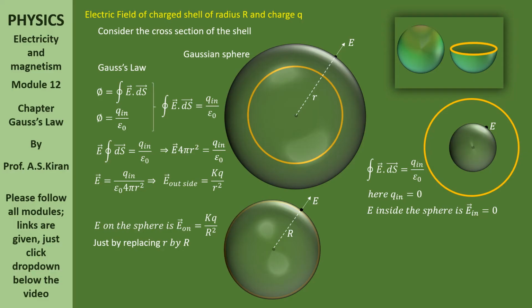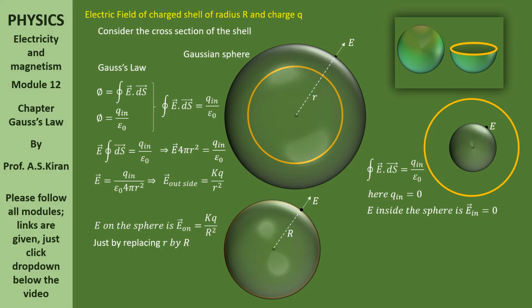So here is a conclusion. What is that? If you consider a charged shell of radius capital R and charge small q, outside it anywhere at a distance r from the center, the electric field is kq by r square. Similarly, the electric field on the surface of the sphere is kq by capital R square.